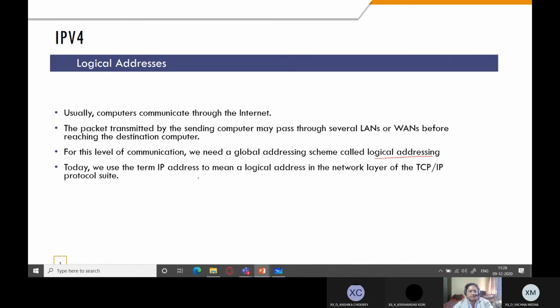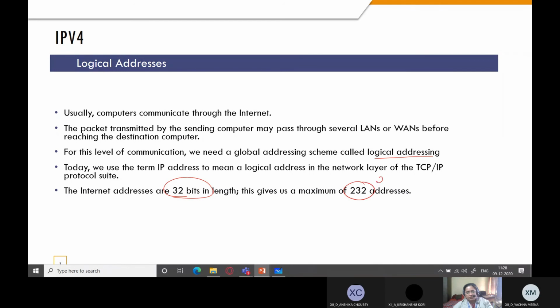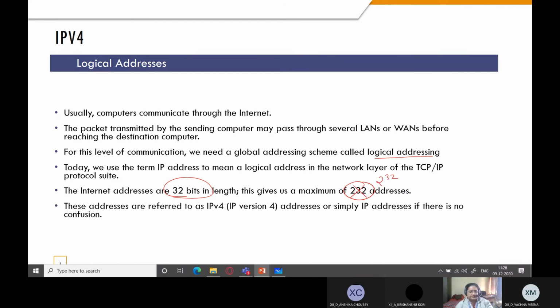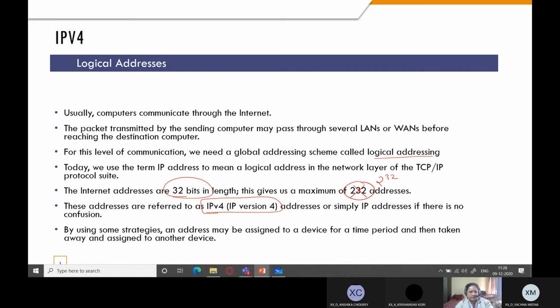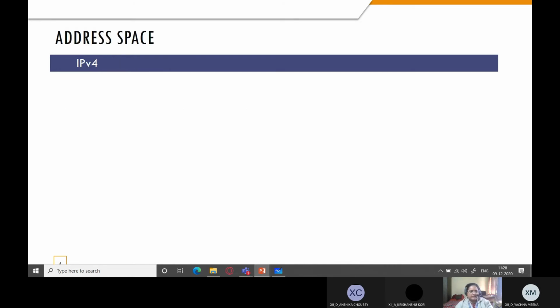Today, we use the term IP address to mean a logical address in the network layer of the TCP/IP protocol suite, and these IP addresses are 32 bits in length, which gives us a maximum of 2 raised to the power 32 addresses. These are referred to as IPv4, that is Internet Protocol version 4 addresses.